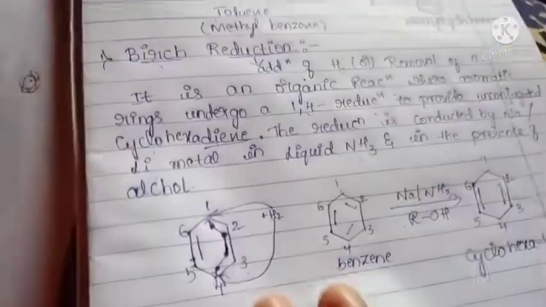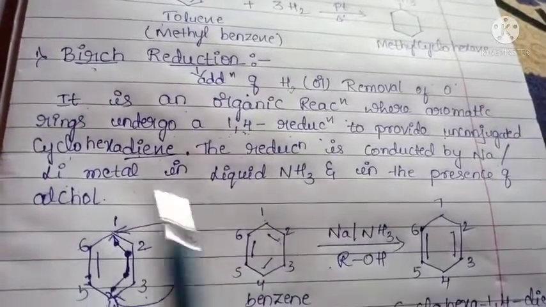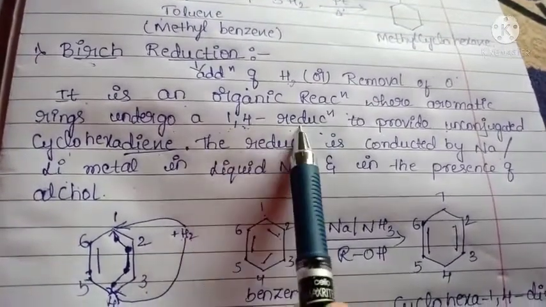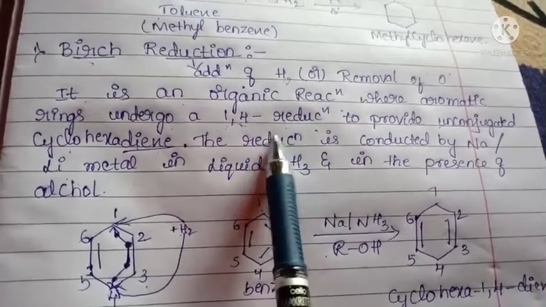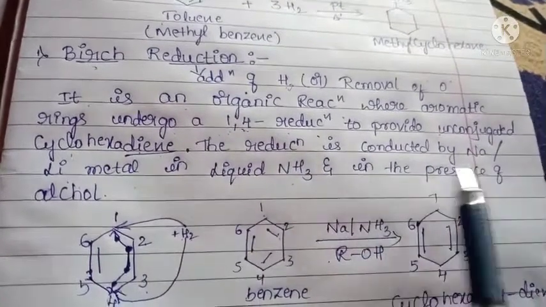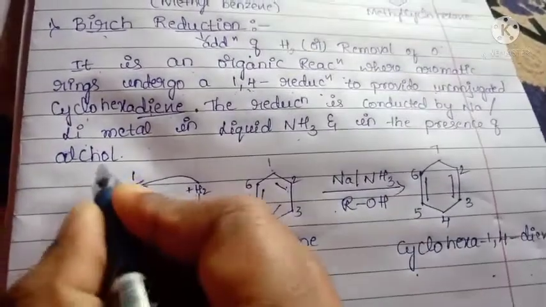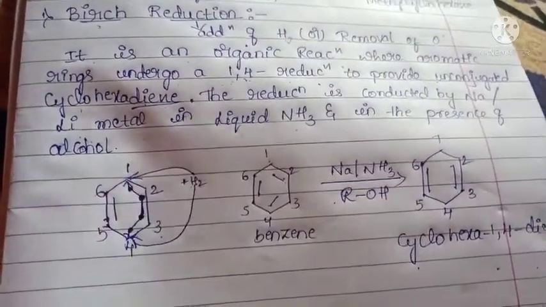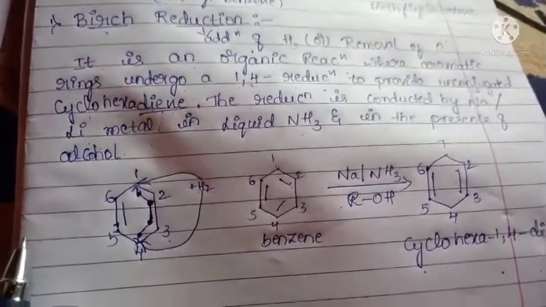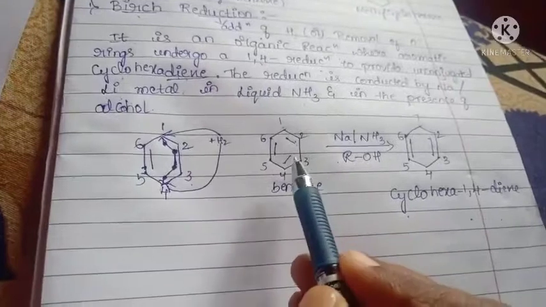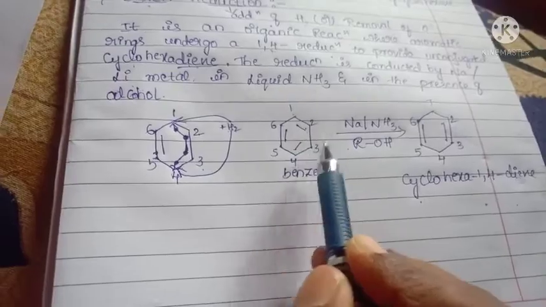So do you get it? Here Birch reduction is there, an organic reaction. In the place of 1,4 the reduction will be taking place, in the presence of sodium or lithium metal in liquid ammonia in the presence of alcohol. Okay, it gives a cyclohexadiene. Cyclohexadiene means 2 pi bonds are present. Here this is unsubstituted, it means there is no substituent group attached.